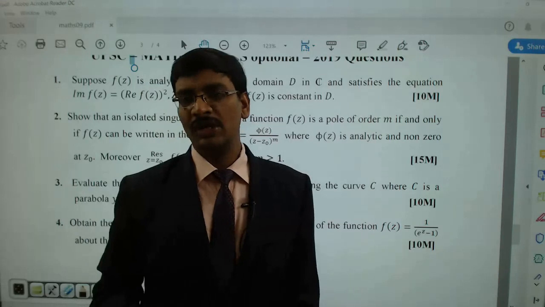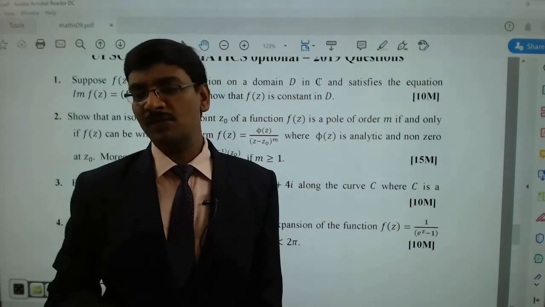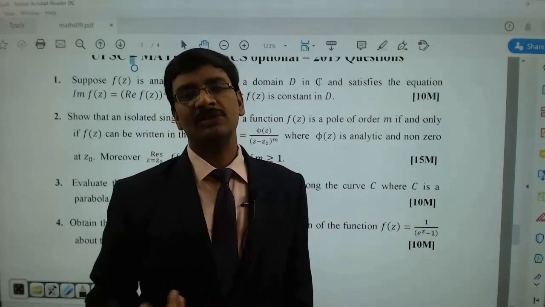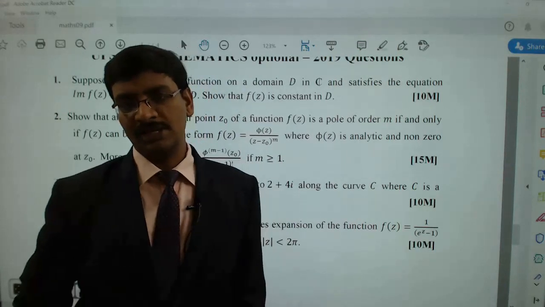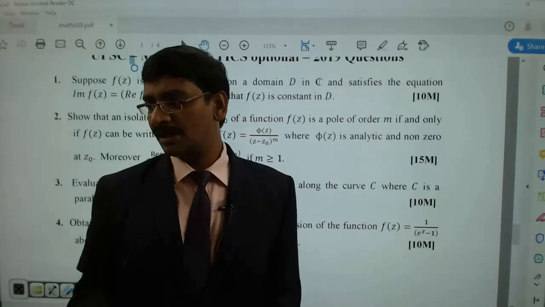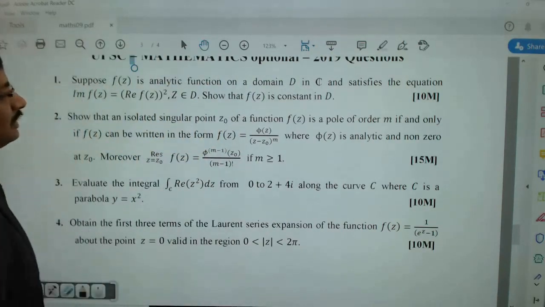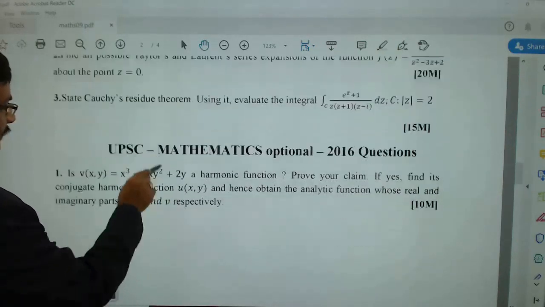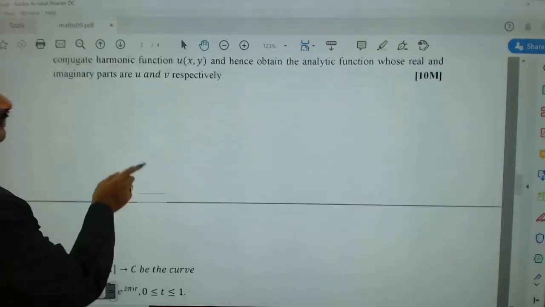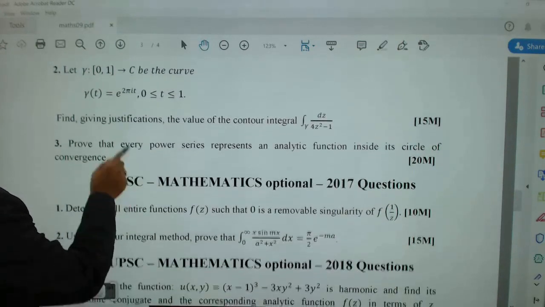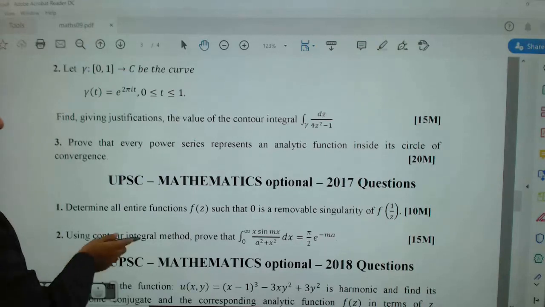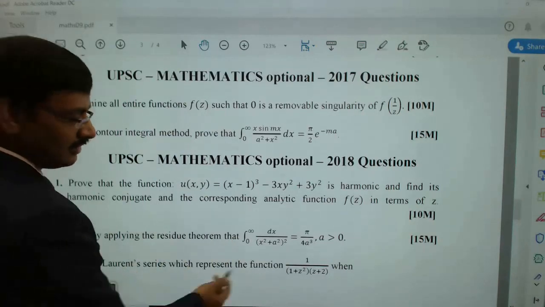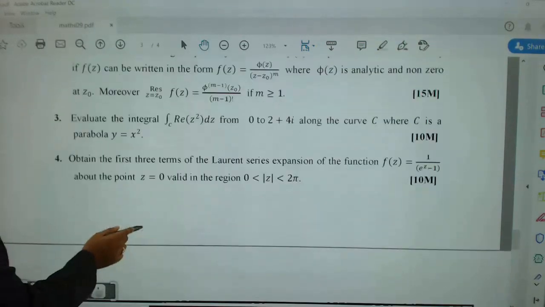For this you can refer to only two different books. One is BS Grewal. It will cover 100% of the syllabus and all the concepts. But if you want to cover extra problems, you may look for some other book, maybe the Schaum series. But the concepts and everything are covered in BS Grewal itself. See this problem, it is directly from BS Grewal, and this is also from BS Grewal, and this, and this. So most of the questions you can notice are from there.